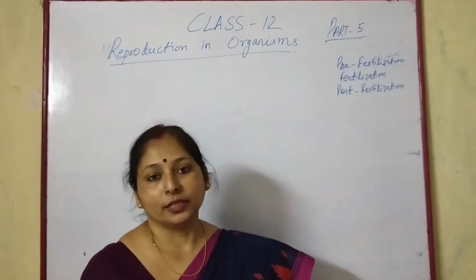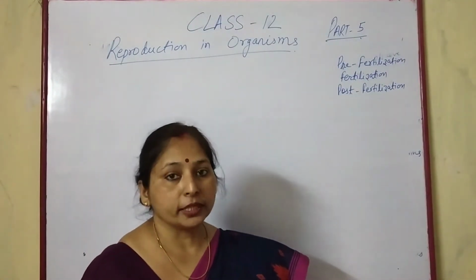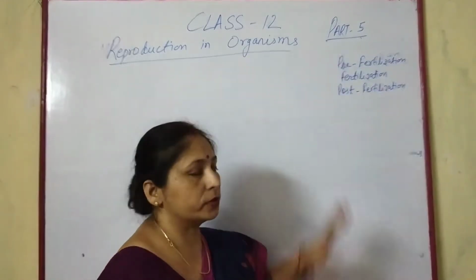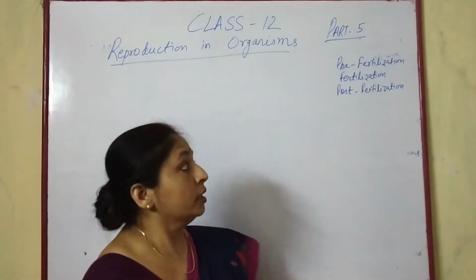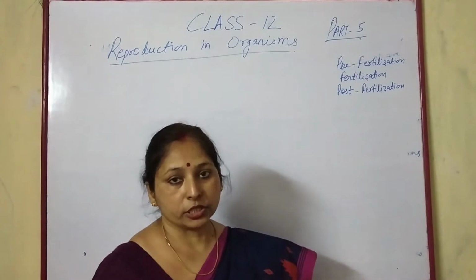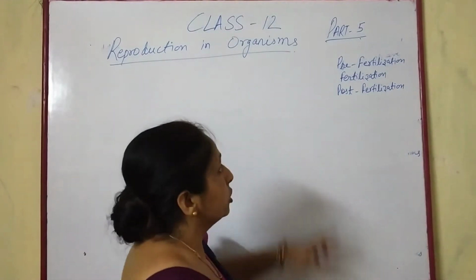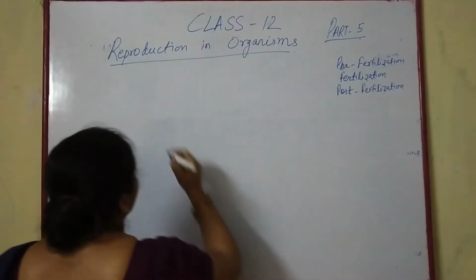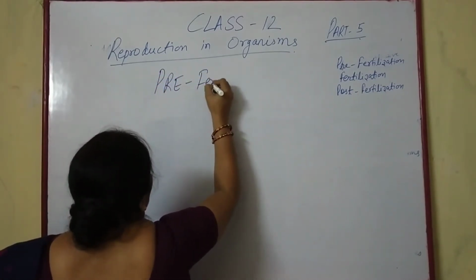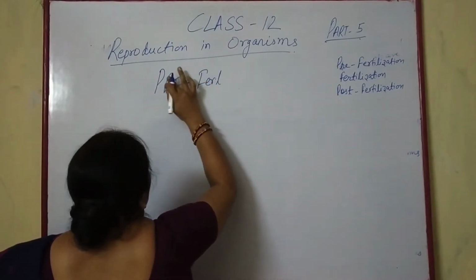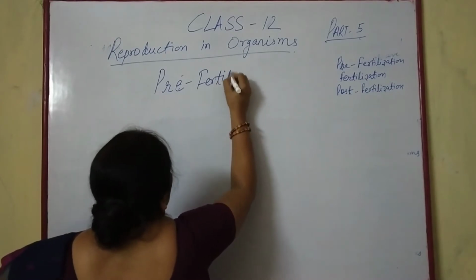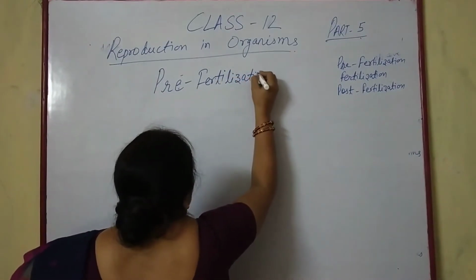Hello students, today we will discuss the steps taking place in a sexually reproducing organism before the formation of an offspring, and the steps are pre-fertilization events, fertilization and post-fertilization events. Today we will discuss the pre-fertilization event only. Pre-fertilization event.